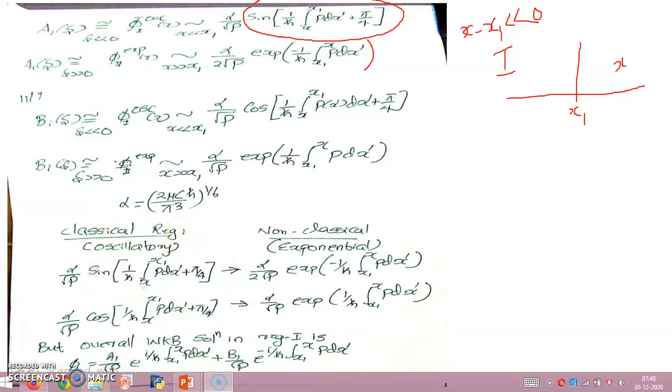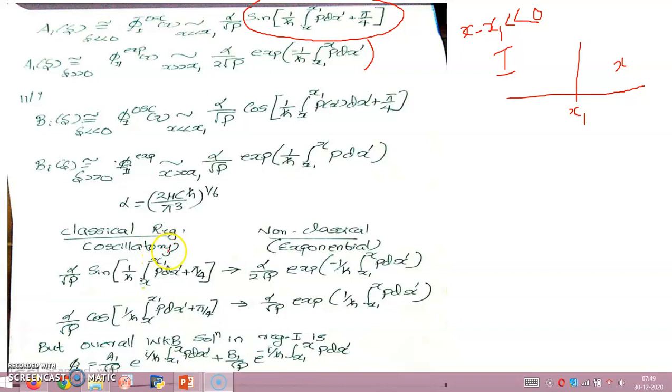In the classical region, the solution is oscillatory, and it can be represented either by a sinusoidal oscillation or a cosinusoidal oscillation. In the non-classical region, the solution is exponential, and this can be an exponential decay or an exponential growth. How these oscillatory solutions are related to the exponential solutions is exactly what is known as connection formulae. This connection is like this.